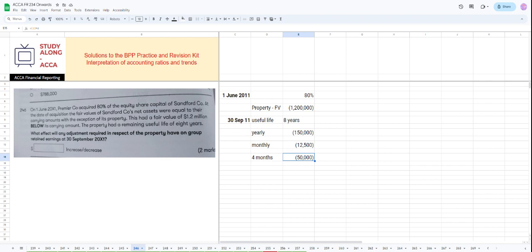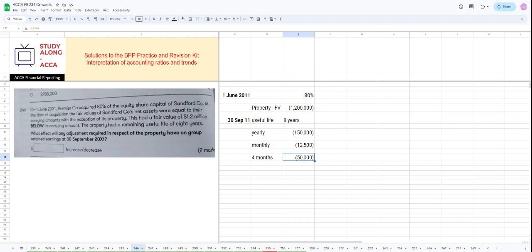So 1.2 million divided by 8, then divided by 12, and then multiplied by 4. So we will get 50,000. So depreciation will reduce by 50,000.